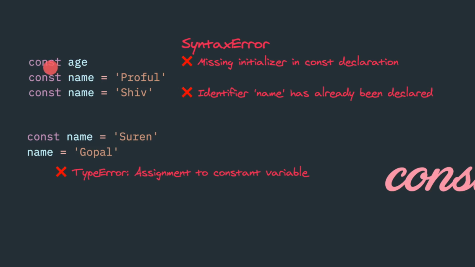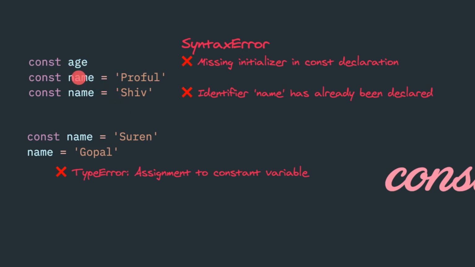But is it possible to declare a constant and not initialize any value? Unfortunately not. This will lead to a syntax error: missing initializer in const declaration. So you must remember that whenever you declare a variable or constant, you must initialize it on the same line.